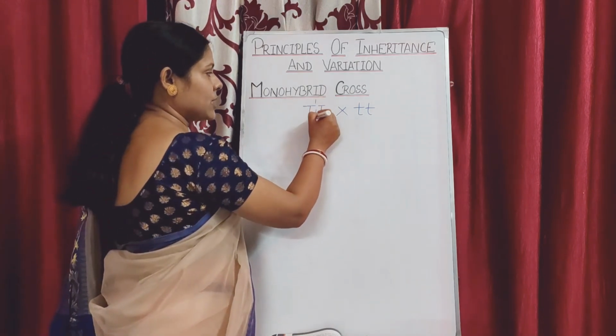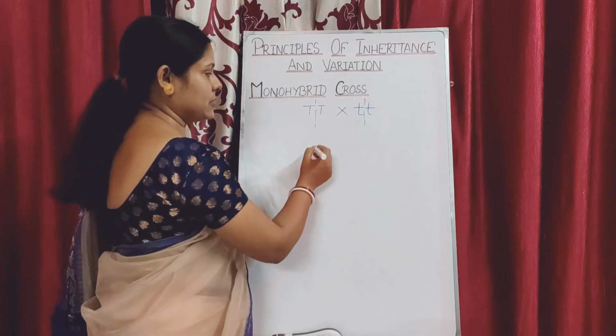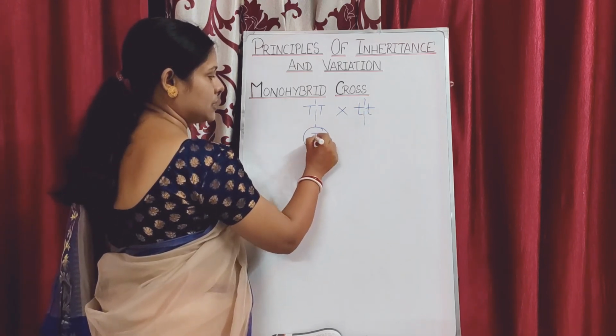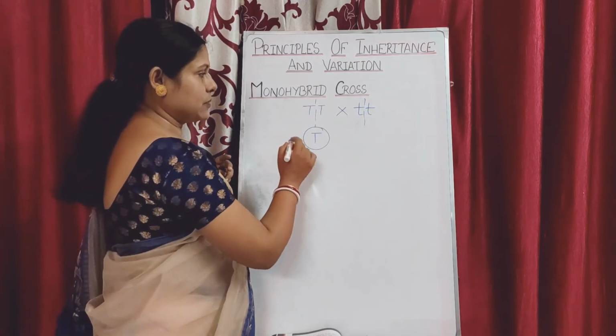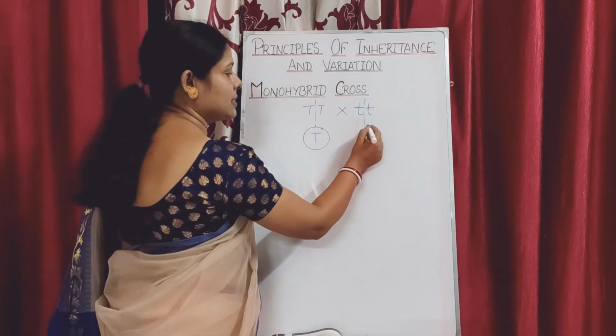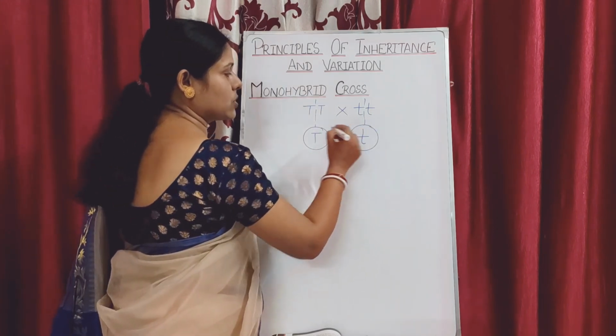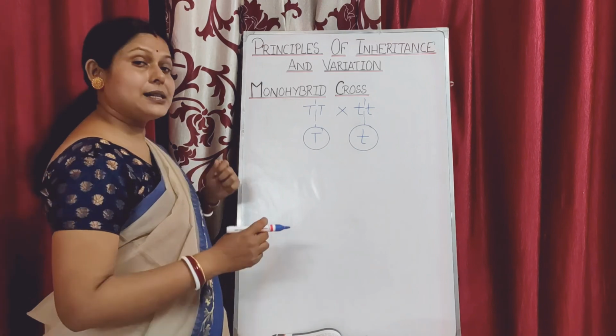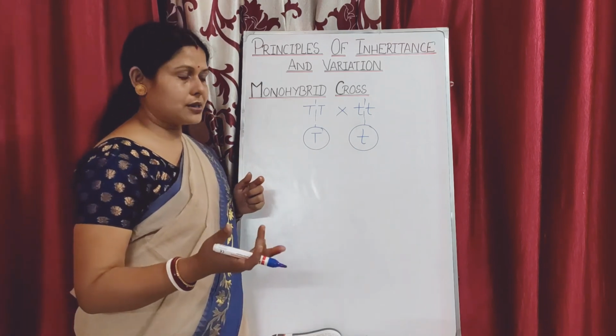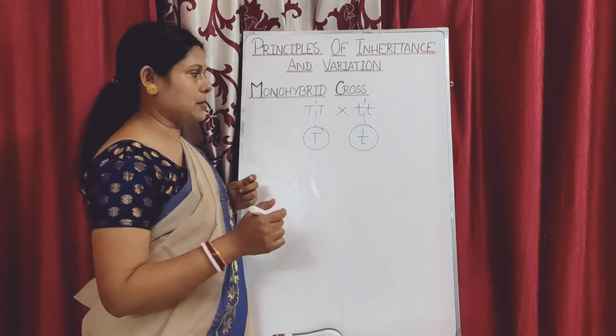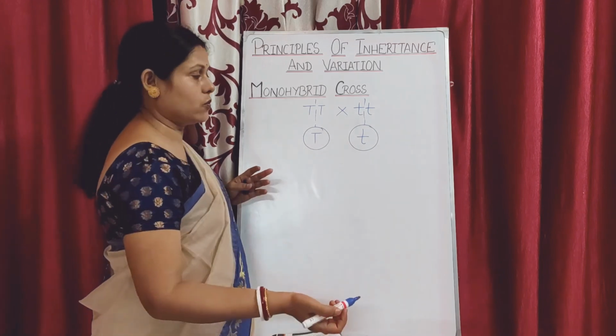So this will form only one type of gamete because it is homozygous, and this will form a small t type of gamete. If it is a heterozygous parent, gametes will be of two types, but in this case gametes will be of only one type.